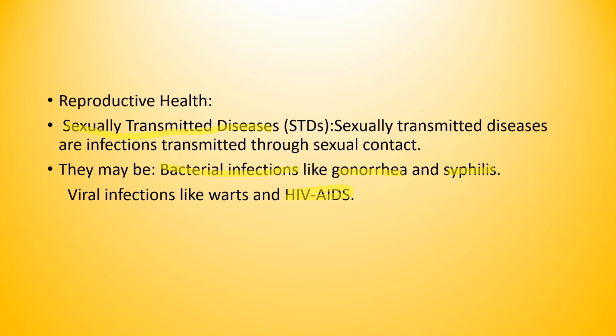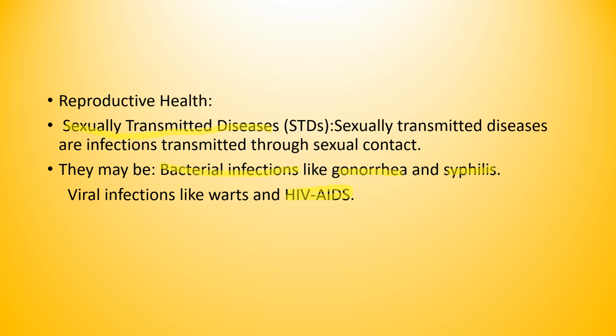Now let us discuss this gonorrhea. Gonorrhea is a sexually transmitted disease, mainly caused by a bacterium named Neisseria gonorrhoeae. It mainly affects the reproductive organs like the urinary tract, and it can also affect the throat as well as the eyes.